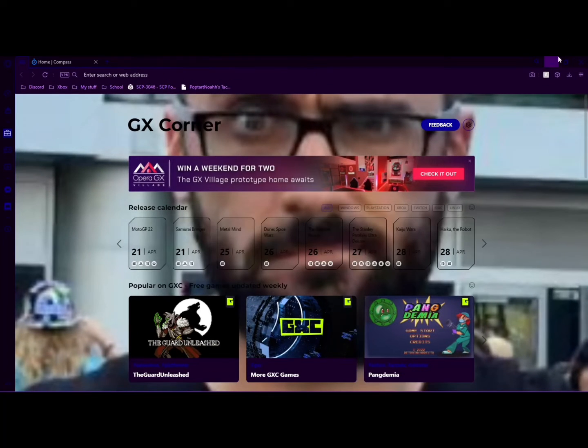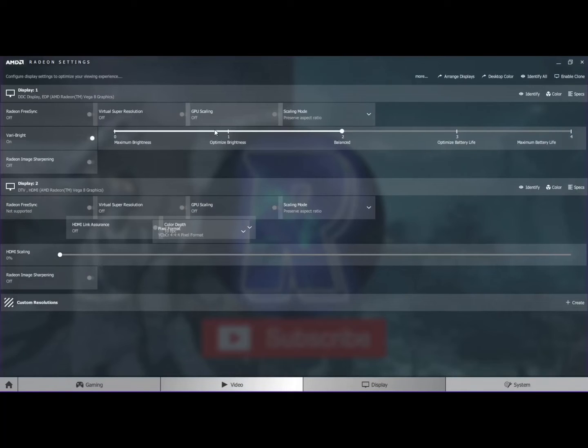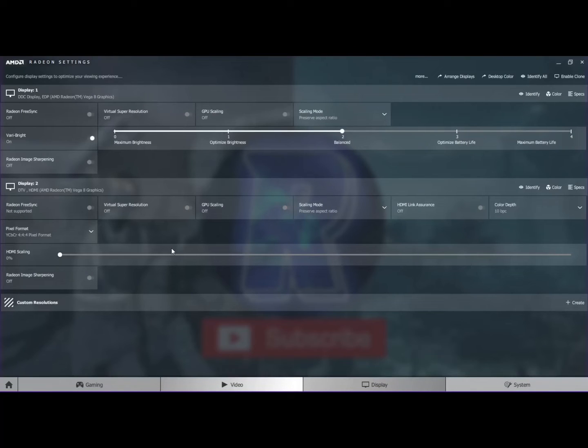So how to fix this is by opening up your graphics card. Of course, this video is for Radeon, so all you want to do is go into your start menu and just search up Radeon settings, or just Radeon, and it'll open up a light settings thing. And then right here you have HDMI scaling. You just want to turn that up until it starts working in perfect scaling.